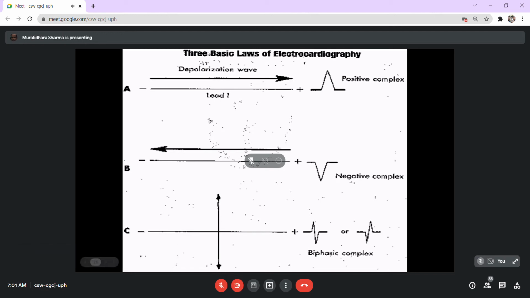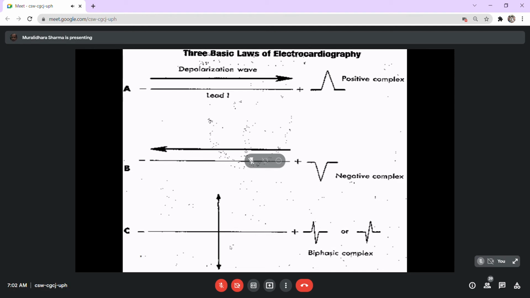When the direction of the current is towards the other side, and you are recording from the opposite side, then it gives a negative deflection. So negative and positive deflections in the ECG do not mean that there is a negative current or positive current. It means simply you are recording in a direction which is just opposite to the direction of the current flow.